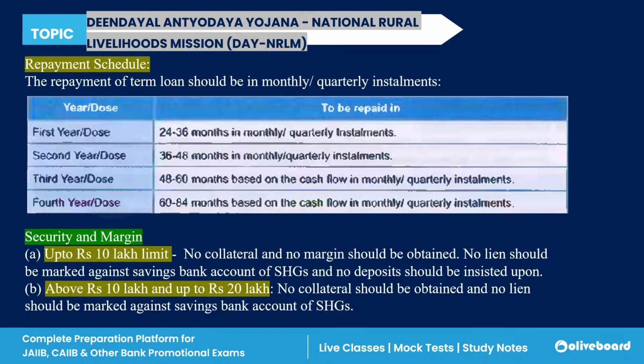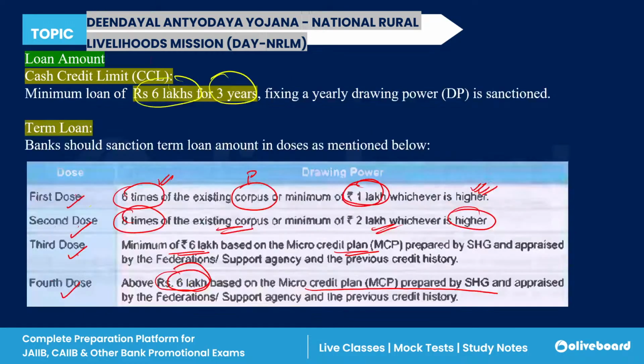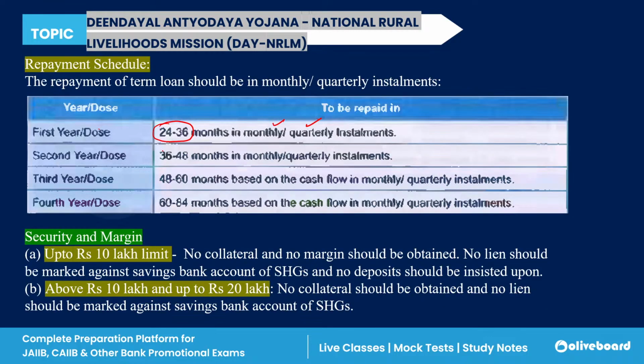If you are withdrawing in the first dose, you have a repayment time period of 24 to 36 months, which is in monthly and quarterly installments. If you are withdrawing the second dose, you have a repayment time period of 36 to 48 months, which can be withdrawn in monthly or quarterly installments.